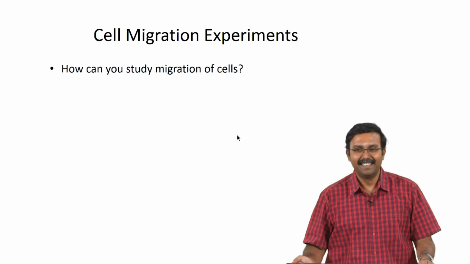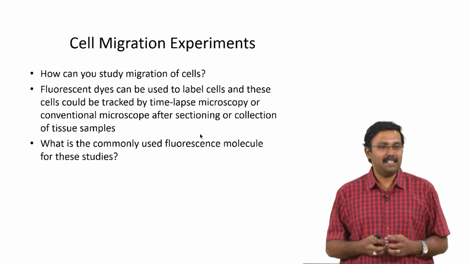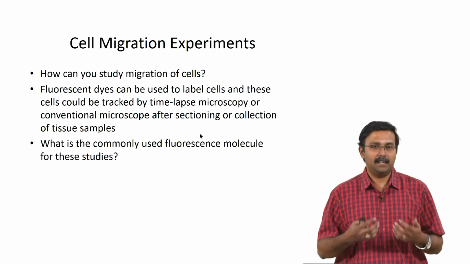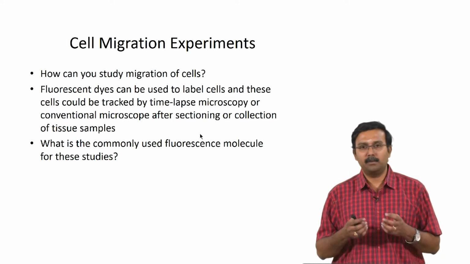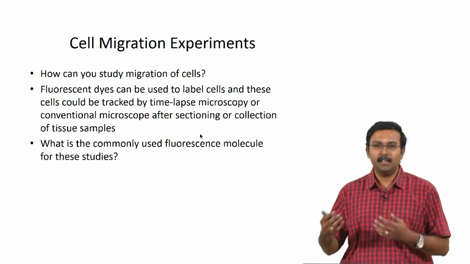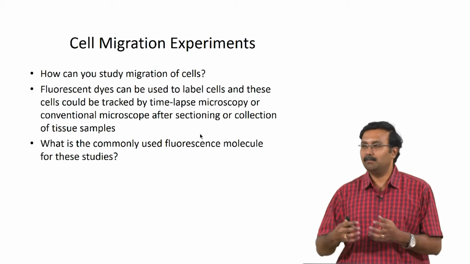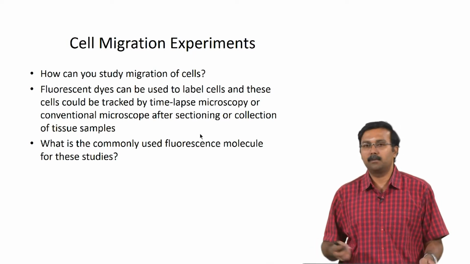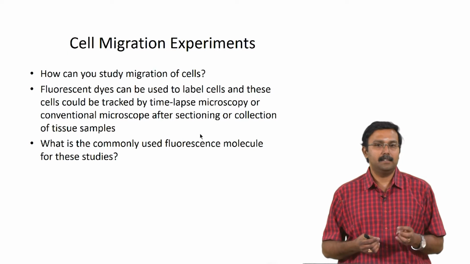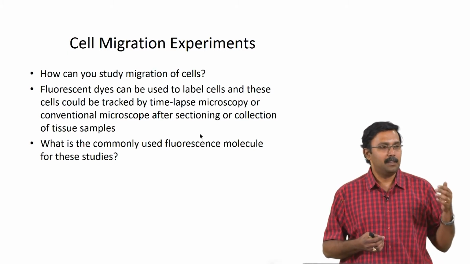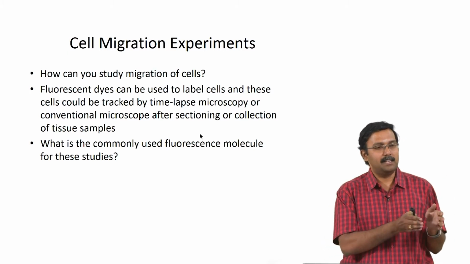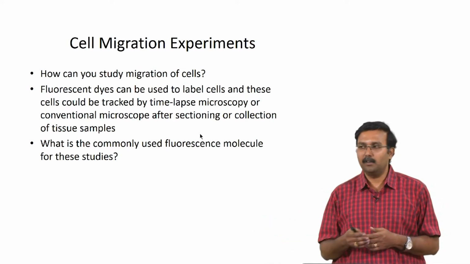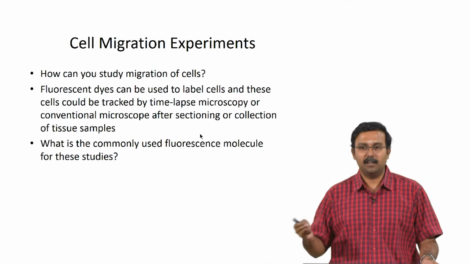Right. And many times cells are proliferating, they also have to migrate, otherwise everything will just form a blob. So, what you basically do is you fluorescently label the cells, and these cells will be tracked using time lapse microscopy or conventional microscopy. Confocal can be used, but confocal is usually more complicated. If you tag it with fluorescence, you can use simple microscopy techniques. You will see where the cells you seeded are and how far they have gone. You can use sectioning to see how far it has gone and so on.